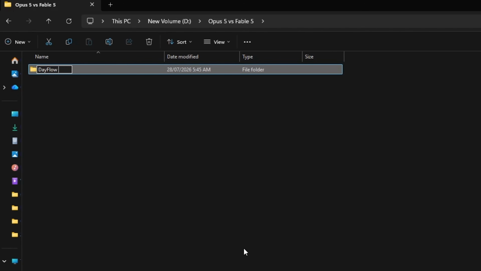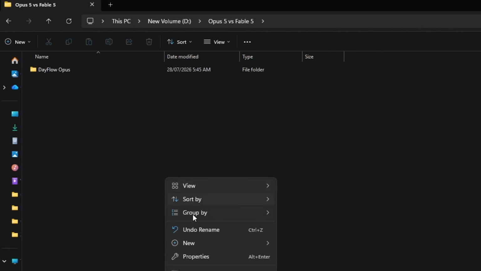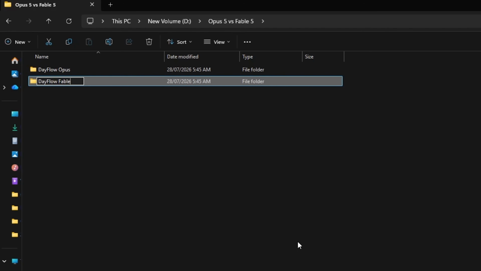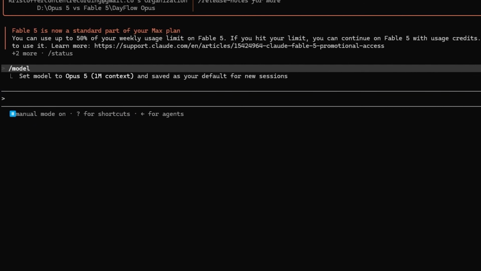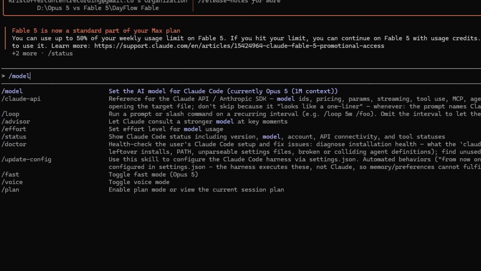Part 2, setting up the head-to-head test. Okay, so I'm starting with 2 completely empty folders. The second one is called Dayflow Fable. I will open each folder in its own terminal window and start a separate Claude Code session. Now in the first terminal I will select Opus 5, and in the second terminal I will select Fable 5.